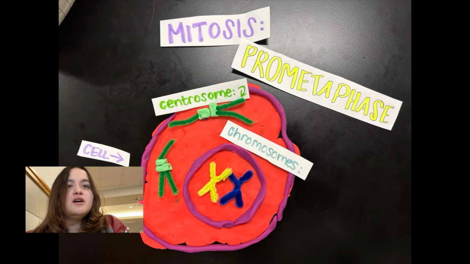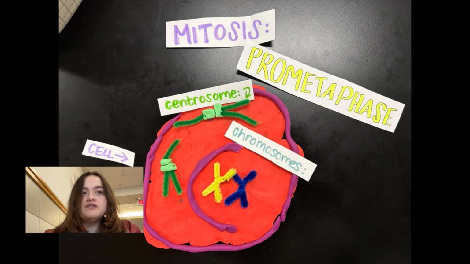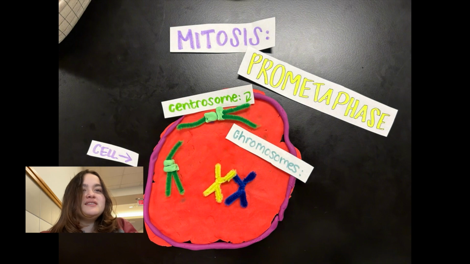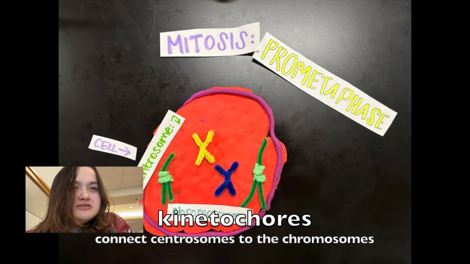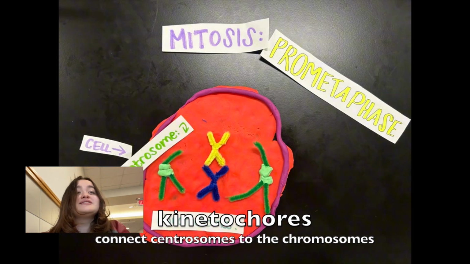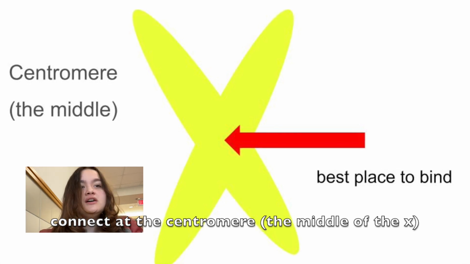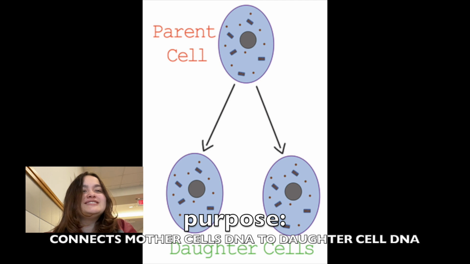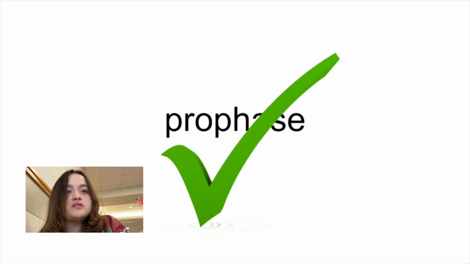ready to break down. In the next stage, prometaphase, the nucleus and the nuclear envelope will break down and release the chromosomes that were held within it. The spindle fibers capture and move the chromosomes around. Kinetochores are used during this stage to connect chromosomes from the centromere, a region in the chromosome where the binding occurs, to centrosomes and spindle fibers in order to distribute the replicated DNA from mother cell to daughter cells. After prometaphase, prophase has concluded and we are free to move on to the next stage, metaphase.